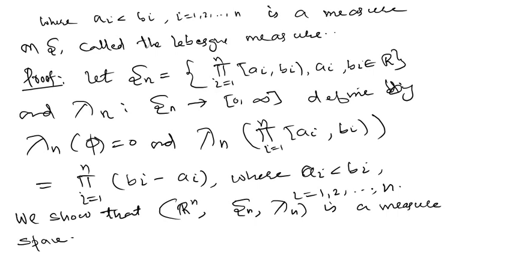So we need to show that lambda n is a measure on Rn actually. That's what we mean by measure space: Sn is a semi-ring, and lambda n is a measure on Sn. वही actually हमें prove करना है. So to prove it we use induction on n.